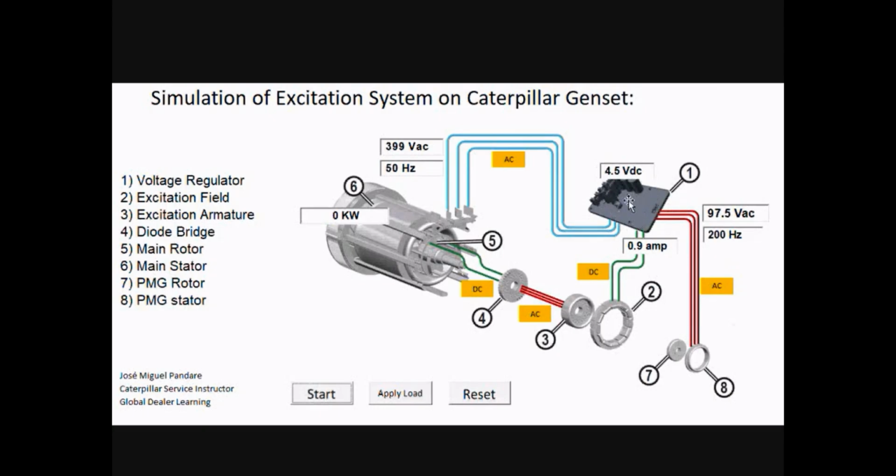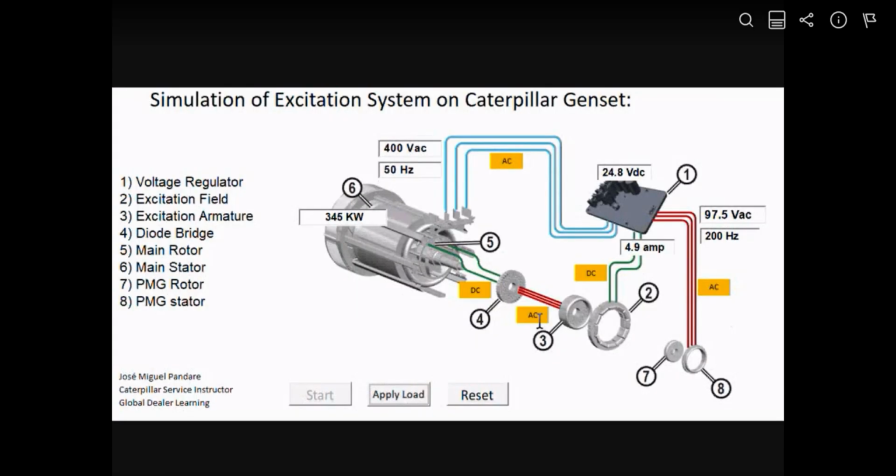So the voltage regulator will sense from these lines and will be powered from these lines. Now, say a load is applied to the generator, to the alternator. The output voltage will decrease.